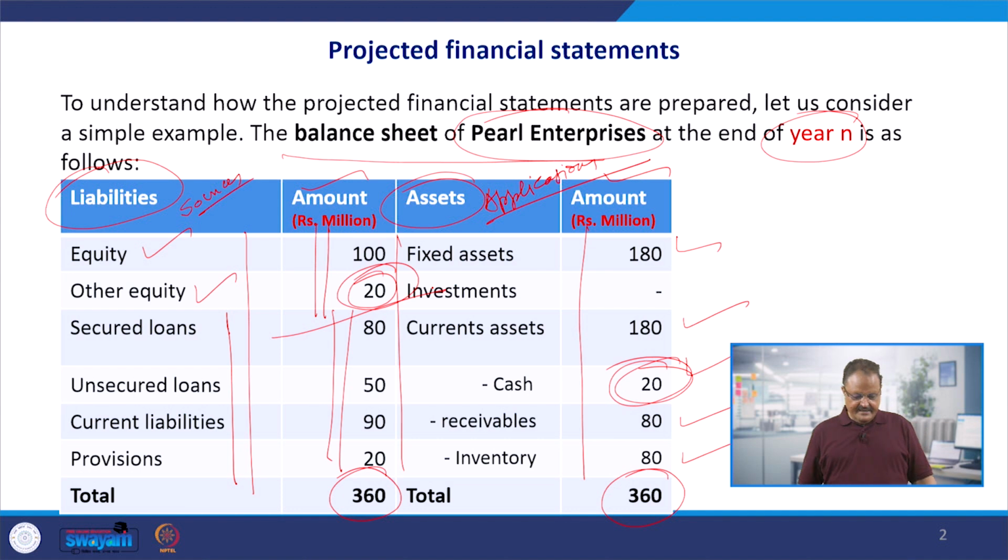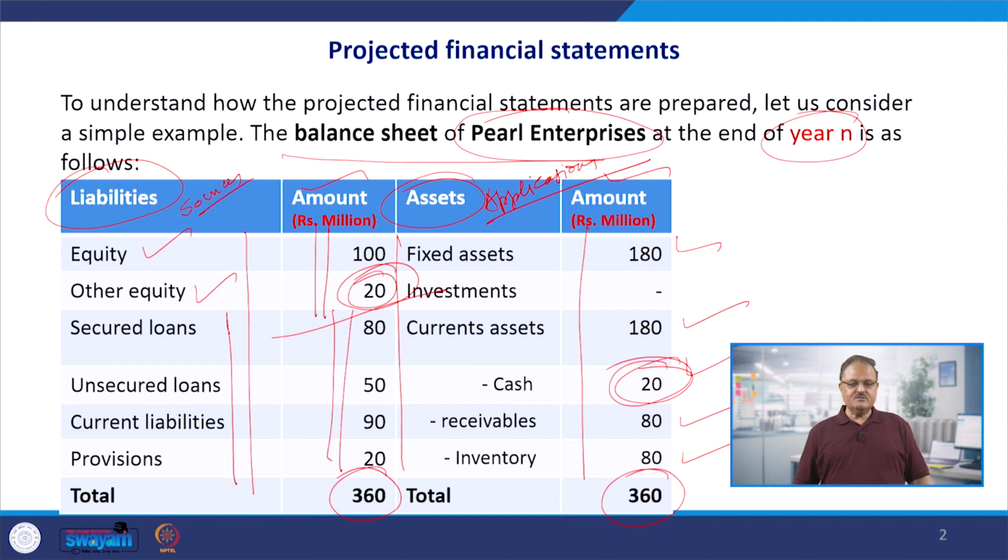So broadly, if you divide here, there are two sources: one is the internal sources of funds, 120 million in the current year's balance sheet shown in the statement, and the remaining amount is going to be brought by way of borrowing. So the total balance sheet size is going to be 360 million in the current year, and out of this the internal fund is going to be 120 million, the remaining making it a total of 360 million, which will be partly secured loans 80 million, unsecured loans 50 million.